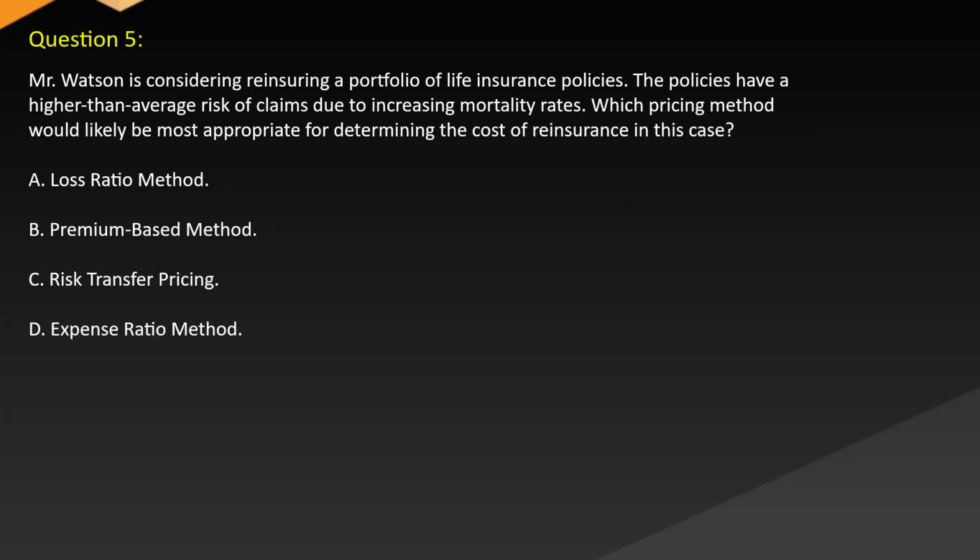Question 5. Mr. Watson is considering reinsuring a portfolio of life insurance policies. The policies have a higher than average risk of claims due to increasing mortality rates. Which pricing method would likely be most appropriate for determining the cost of reinsurance in this case? A. Loss ratio method. B. Premium-based method. C. Risk transfer pricing. D. Expense ratio.